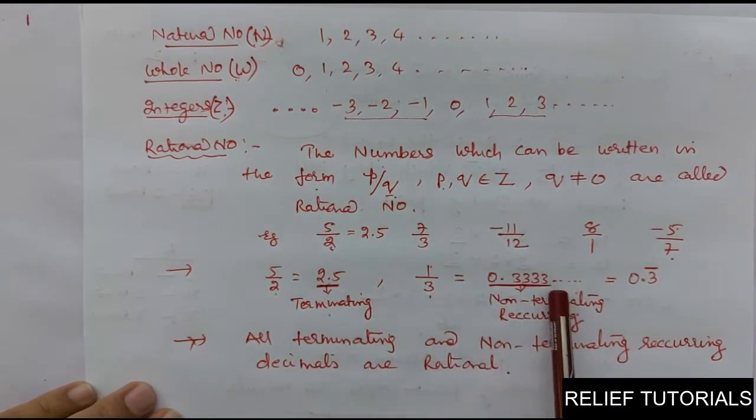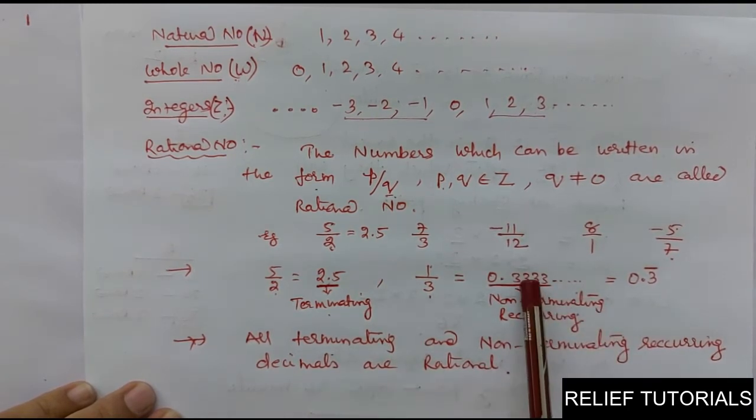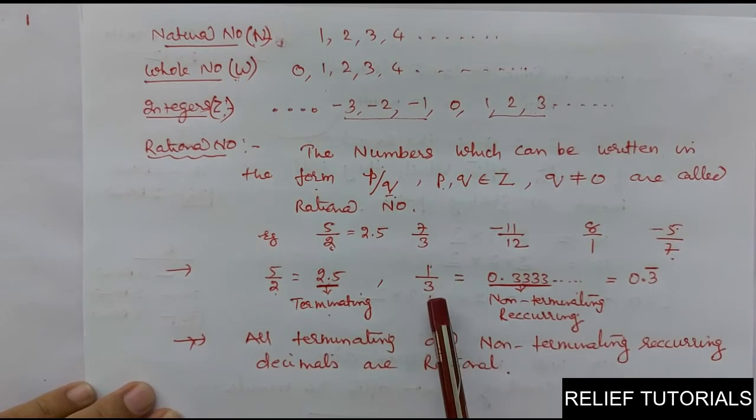So these two are decimal forms. We can say all terminating and non-terminating recurring decimals are rational. Non-terminating means it will never end and a particular number will be repeated continuously. So a non-terminating recurring decimal can be expressed in the form p by q. So they are all rational numbers.